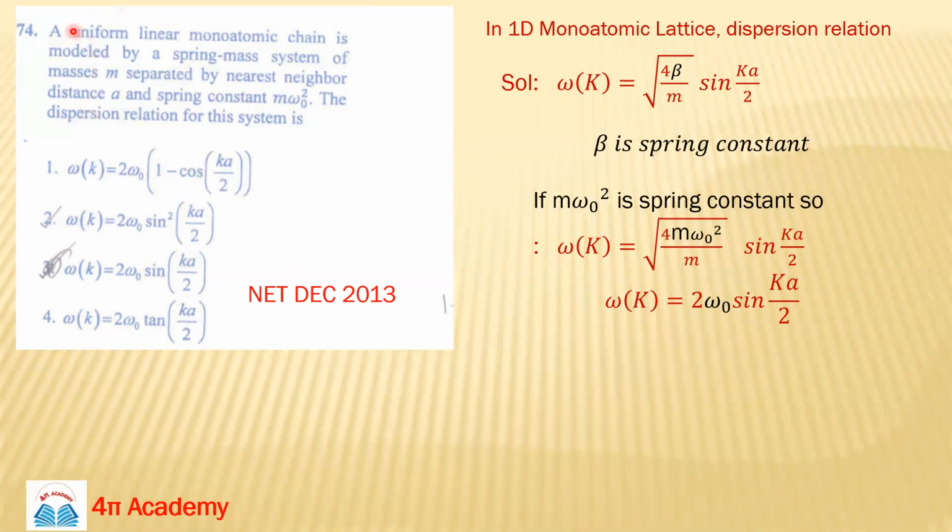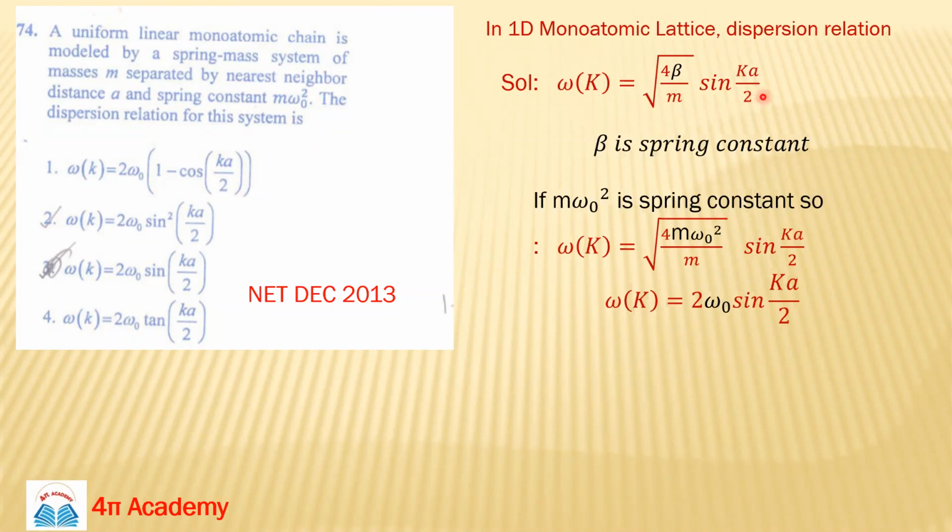This is a problem from the NET exam. A uniform linear monoatomic chain is modeled by a spring-mass system of masses m, separated by nearest neighbor distance a, and spring constant m omega naught square. You have to find the dispersion relation, meaning the relation between omega and k. For a monoatomic chain, you know the formula.